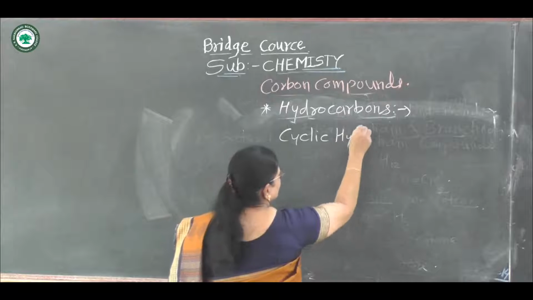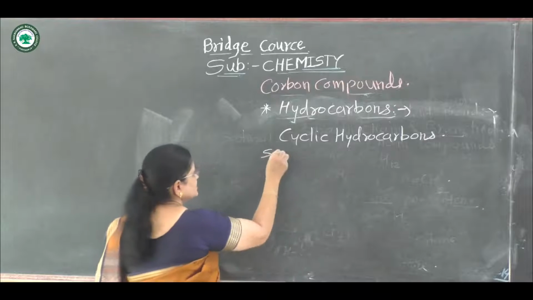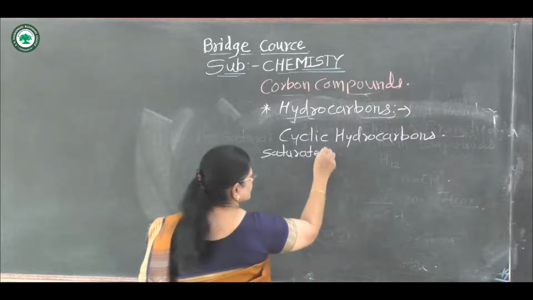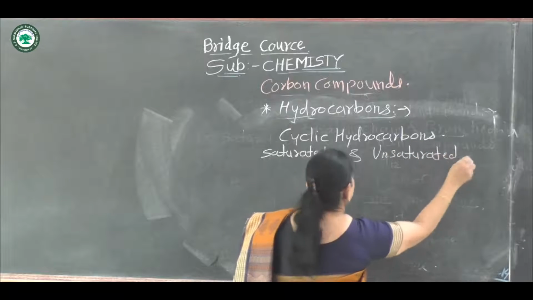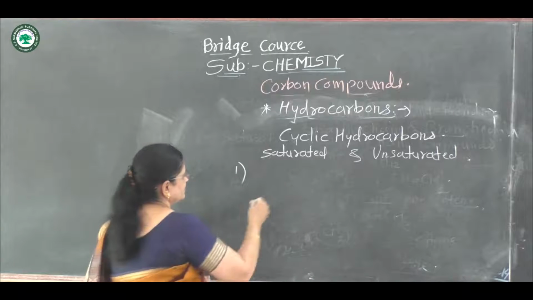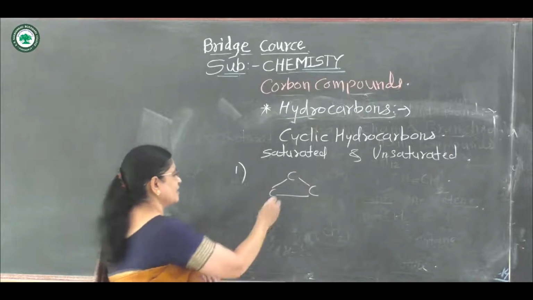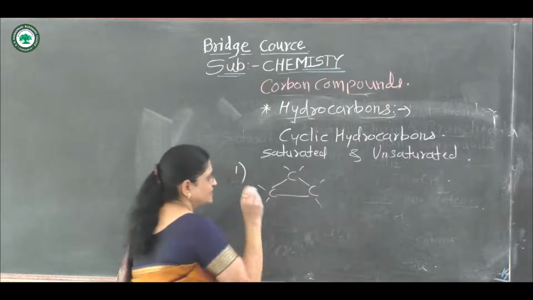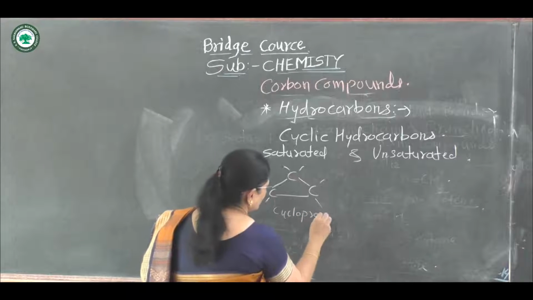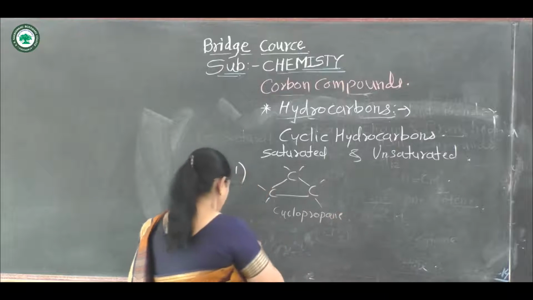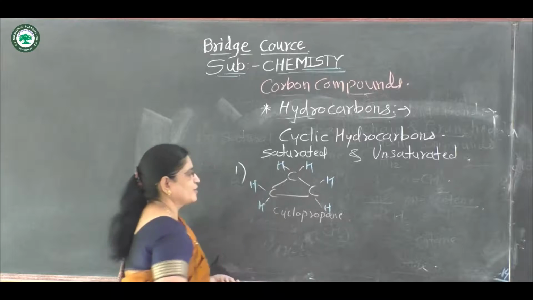In the first example, three carbon atoms join in cyclic form with carbon-carbon single bonds; this is called cyclopropane.